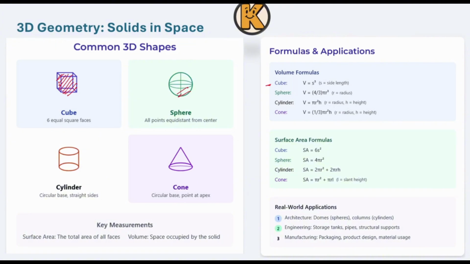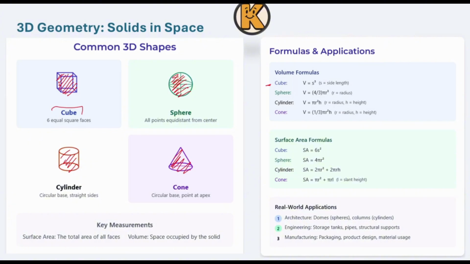Again, we have the volume inside this sphere, inside this one, inside this one. Another thing that we have is the surface area. Surface area means the total area of all faces around the shape itself. For instance, I have a cube, and we know that this guy has 6 faces. So I have to find the area of each of those faces, and after that add them up. So this is something that we call the surface area.